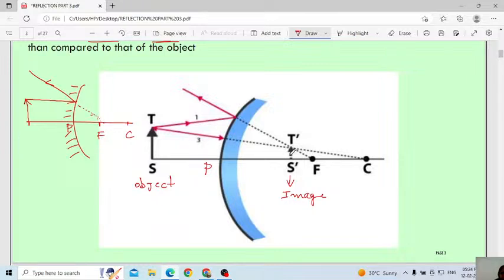Then another case I explained: if the ray passes through the center of curvature, again it will reflect back in the same direction. Then consider one more ray. This ray has to pass through the center of curvature here. Then again it will reflect back in the same direction. See the arrow mark? It will come here, again hit the surface, and reflect back. That's why it goes in this direction.